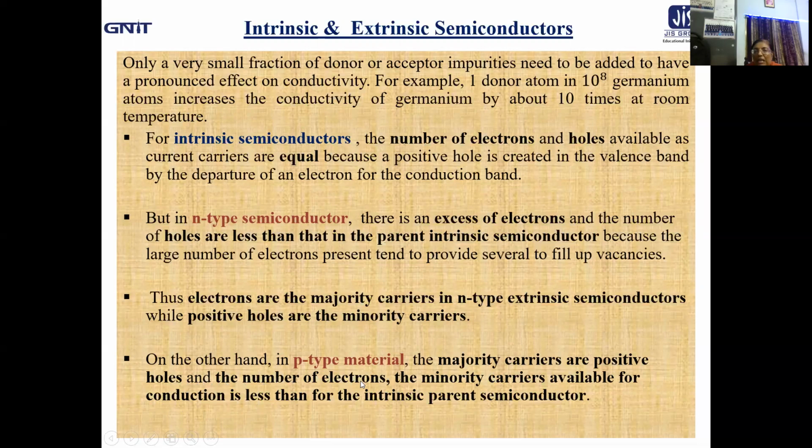So definitely the number of electrons will be neutralized, and a small number of electrons will be available for conduction, which is less than that of the parent semiconductor material. Okay, so things are just opposite in case of n-type and p-type.